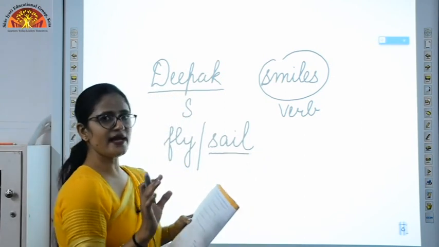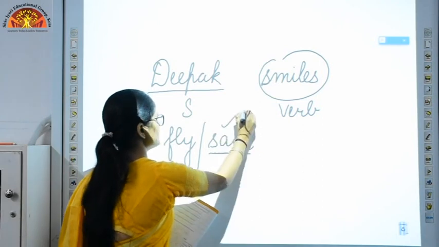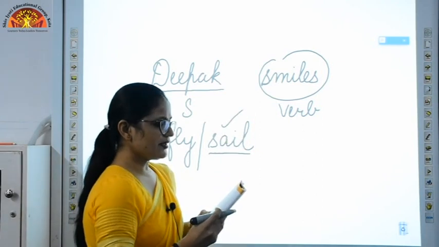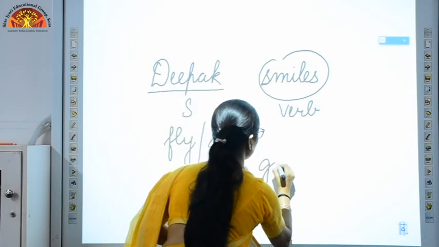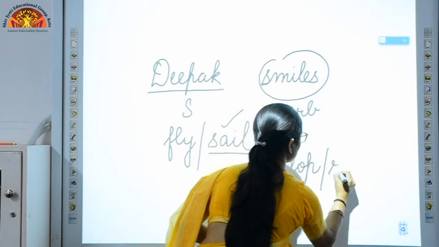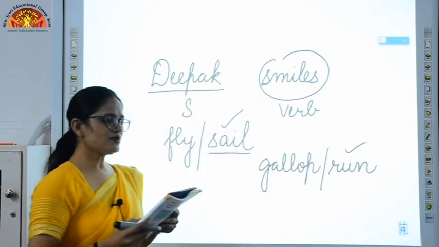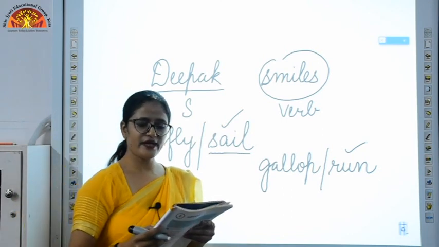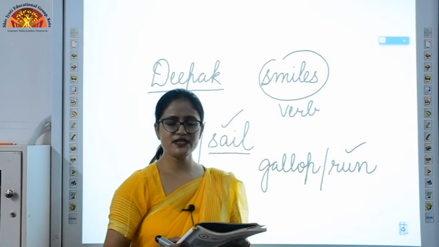Because ships is plural, the verb will be sail. But the trains run on the rails. Gallop will not fit, the word will be run. So the correct sentence will be ships sail across the sea but trains run on rails. Similarly, you have to see the rest of the sentences.